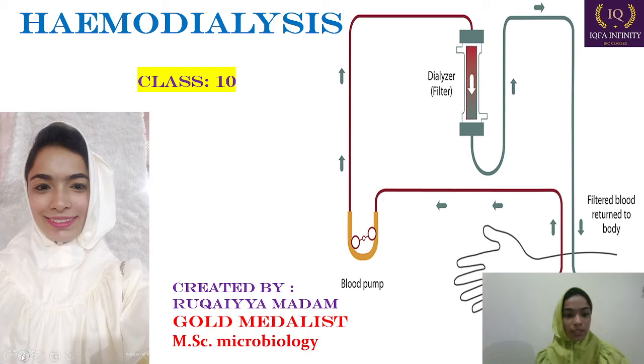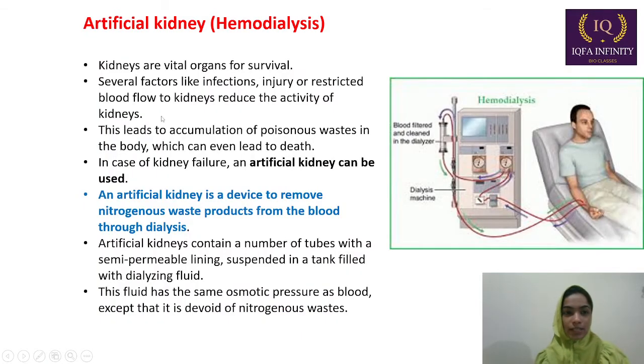Now let's begin with the topic hemodialysis. What do we call hemodialysis? Actually, hemodialysis is considered to be the artificial kidney. We all know what the kidney does. Kidney purifies our blood by removing the extra and waste liquid from our body. These kidneys are vital organs for our survival.